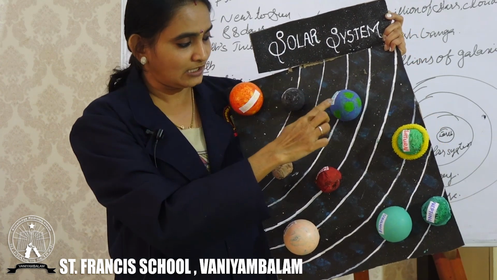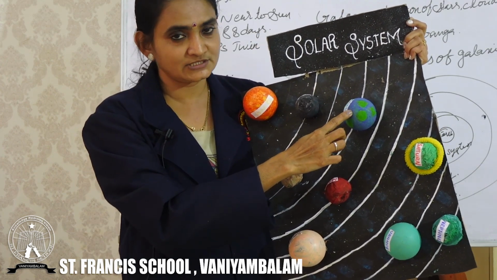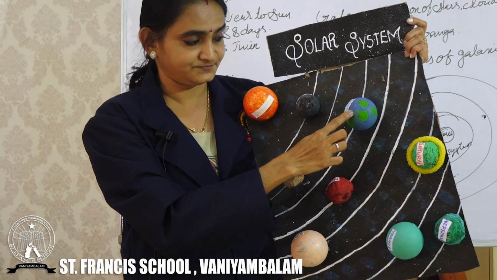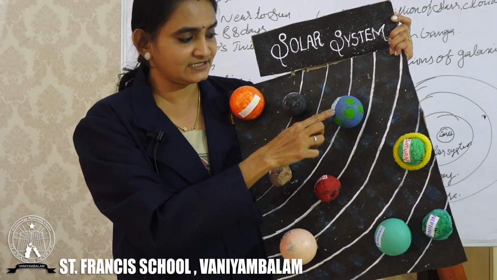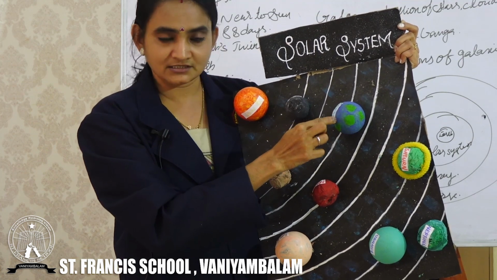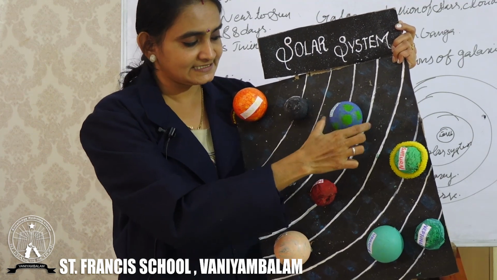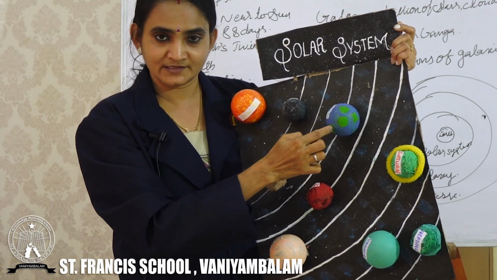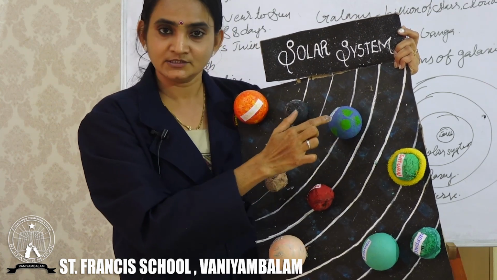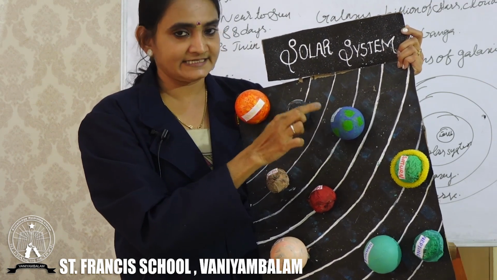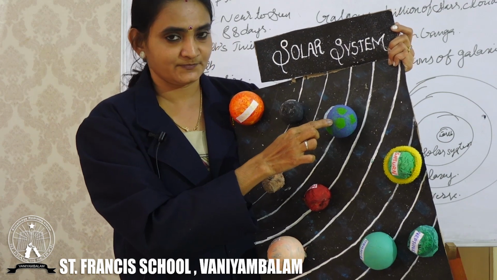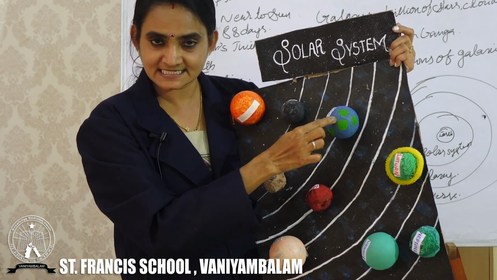Clear? Now our third planet, which is that? Our Earth. Just listen here. While we are seeing the Earth, you can see it is mostly blue in color. I will explain to you why that is. So the third planet is Earth.